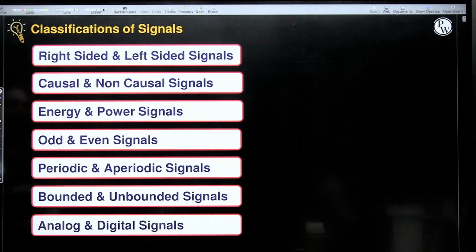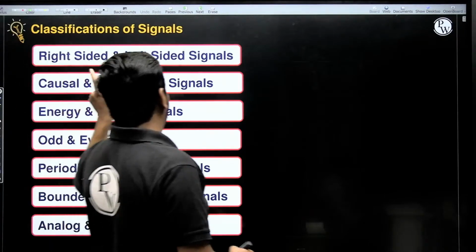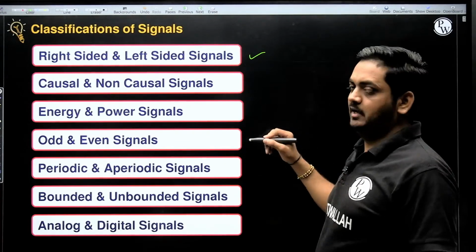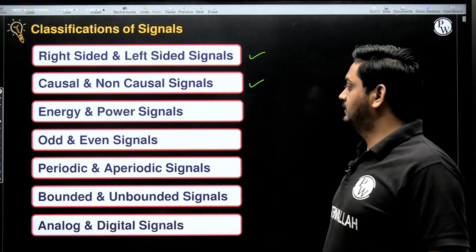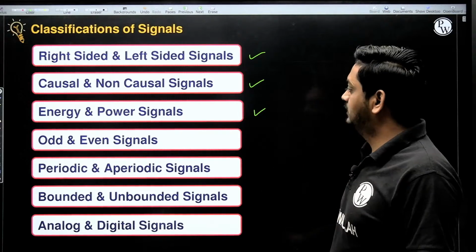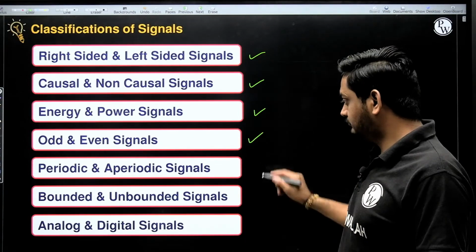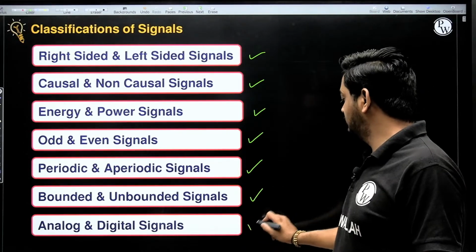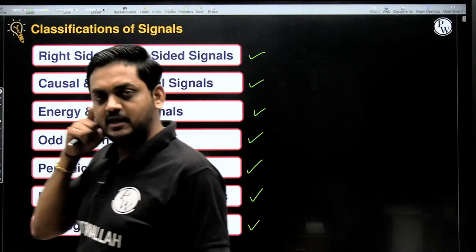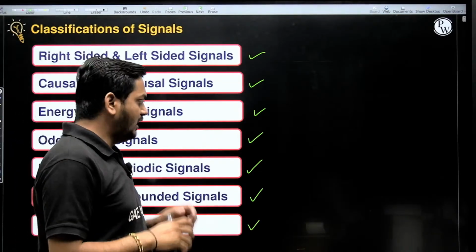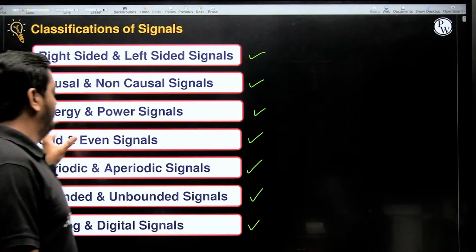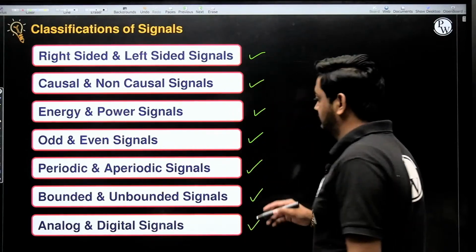So classification of signals. First is right sided and left sided signal, then causal, non-causal and anti-causal signals, then energy and power signals, then odd and even signals, periodic and aperiodic signals, bounded, unbounded signals, analog and digital signals. One more classification we will see, that is random and deterministic signal. Important and time consuming classifications, for which we will solve more questions, are odd and even signals and periodic and aperiodic signals.